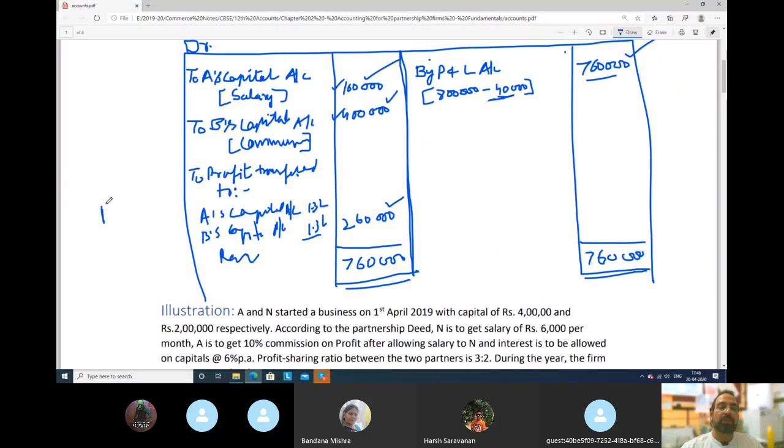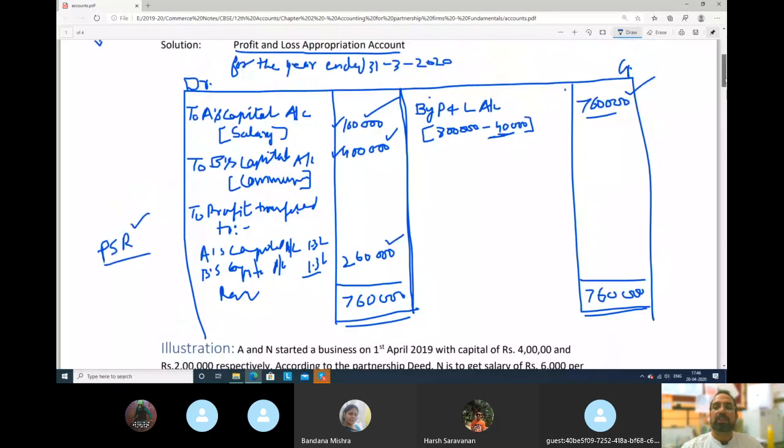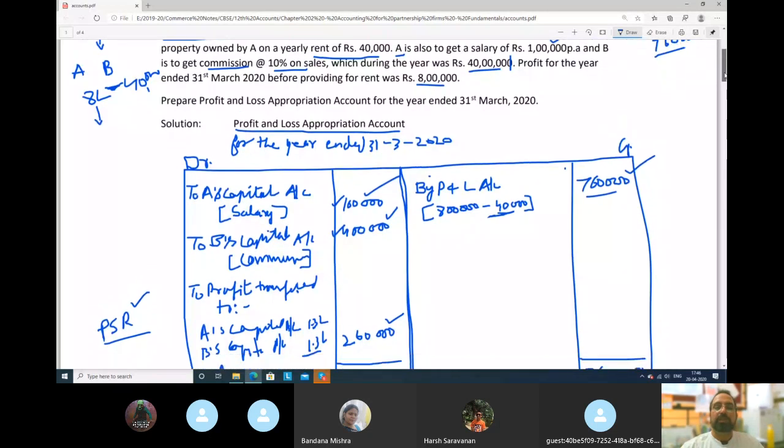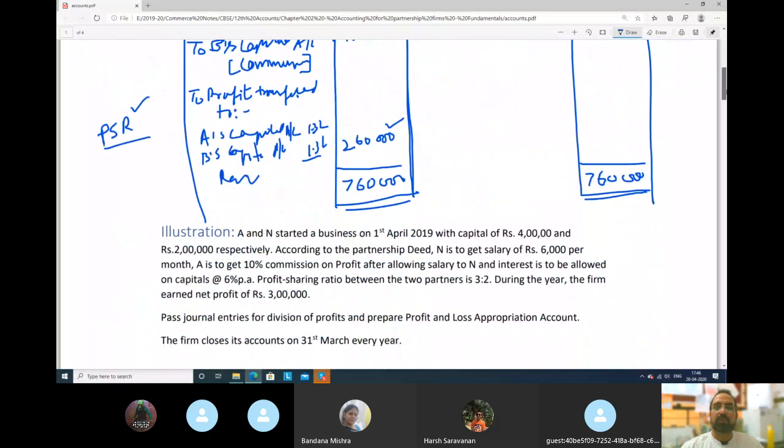In which ratio? Always remember, beta, the profit sharing ratio, or as it would be mentioned in the question. So we will pay in the profit sharing ratio. So this is our profit and loss appropriation account. Let's go to illustration number 2.